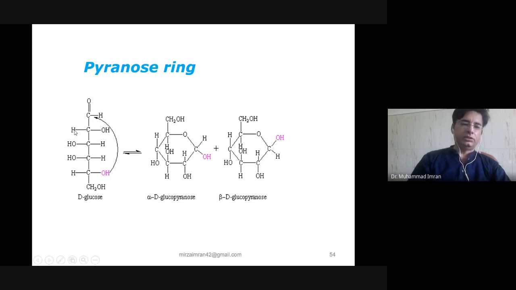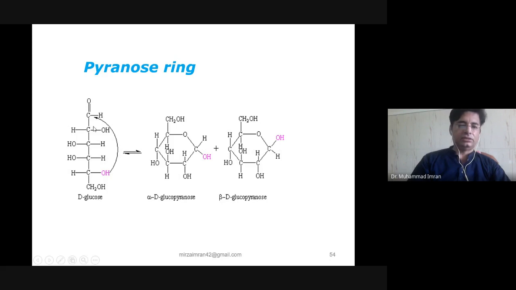The radicals on the right side come downward, and the radicals on the left side come upward in the ring. And in this way, the ring is formed. The penultimate carbon hydroxyl group attacks the functional carbon, and that carbonyl group oxygen comes into the ring, and if the hydroxyl group is on the right side, it will produce the alpha configuration.